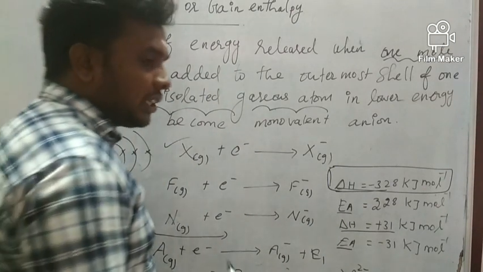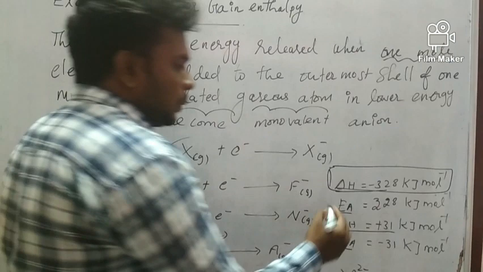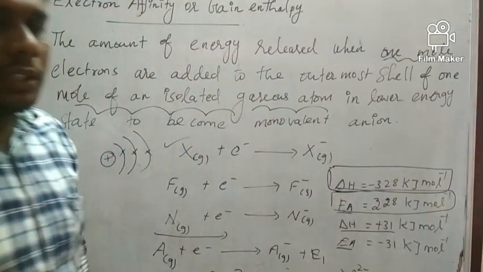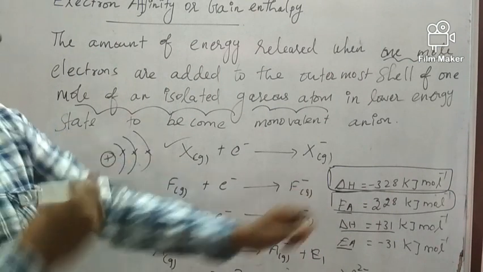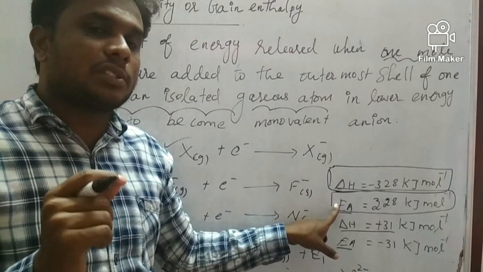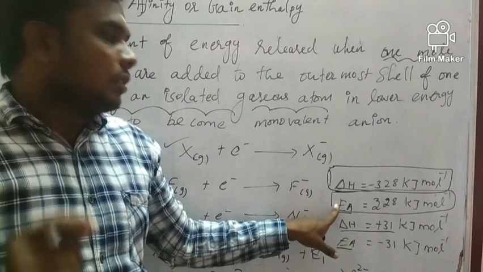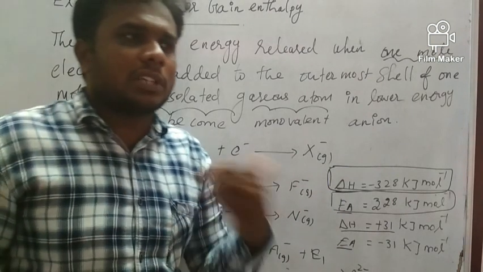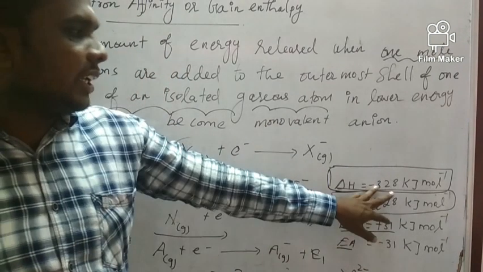But if the electron affinity value is given as positive, then that is also an exothermic process. Delta H is the change in enthalpy; if it is negative, that is exothermic. You can easily keep this in mind.